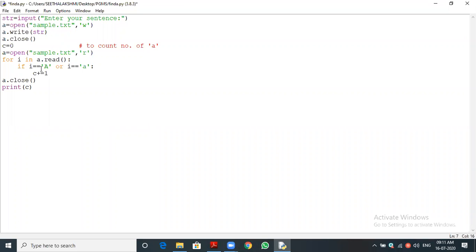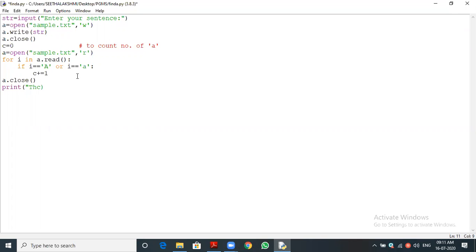Okay, likewise the for loop will be executed till the last character. So it will process all the characters. Finally we are closing the file and printing the C value. Okay, we will write the print statement also.